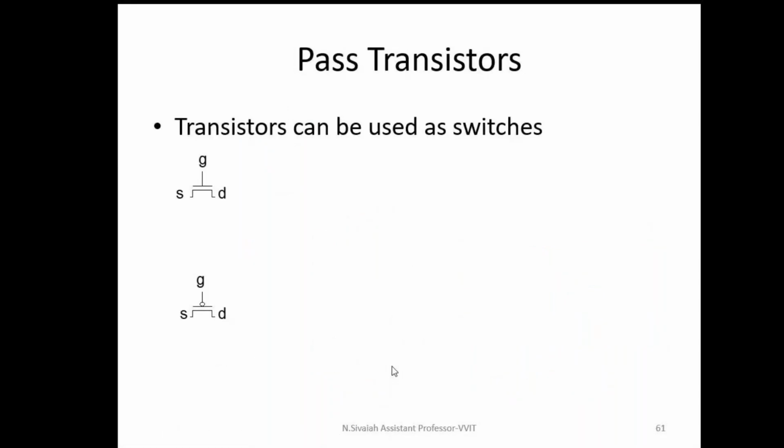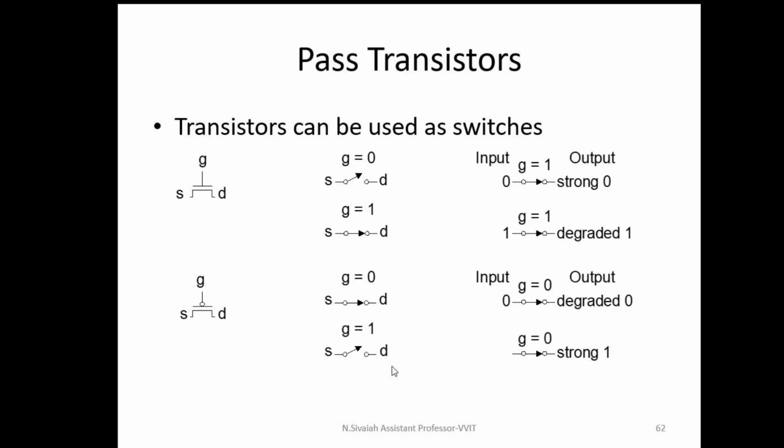Now, pass transistors. Based on the gate voltage, the transistor is on or off. If the gate voltage is 0, for NMOS, it is an open circuit. For gate voltage 1, it acts as a short circuit, and the input is transferred to the output node. That's why it is called a pass transistor.